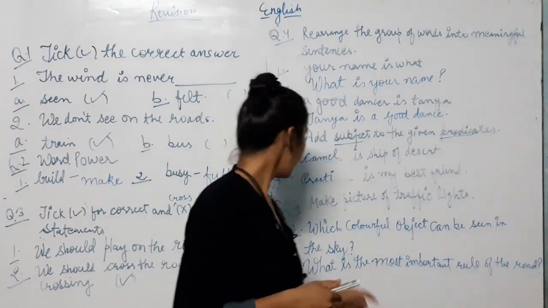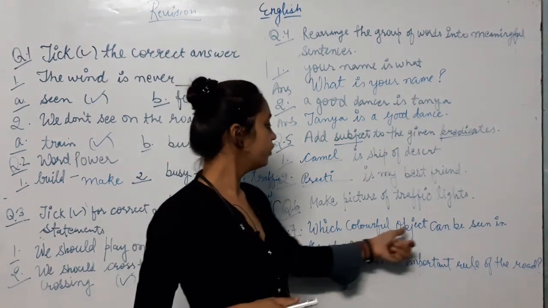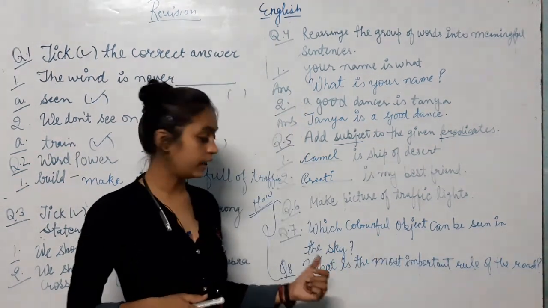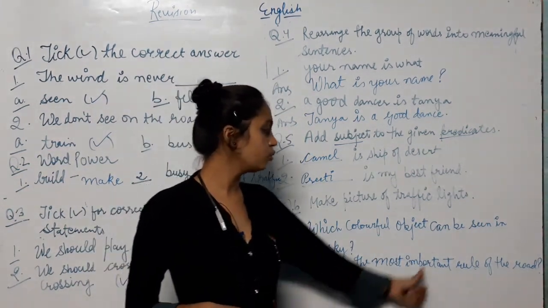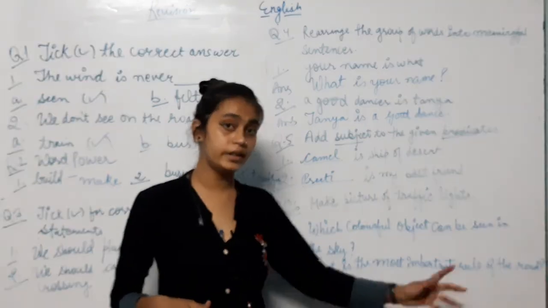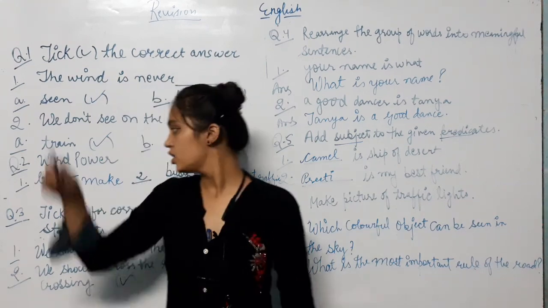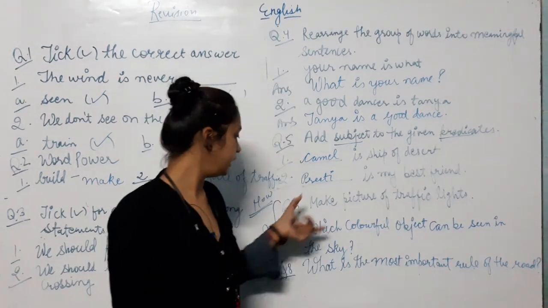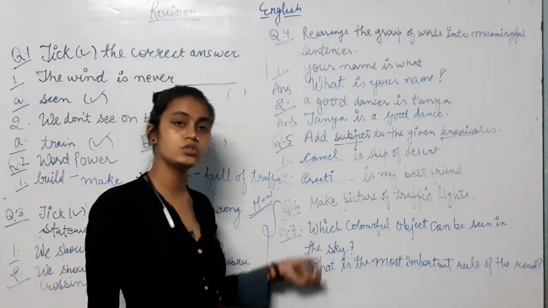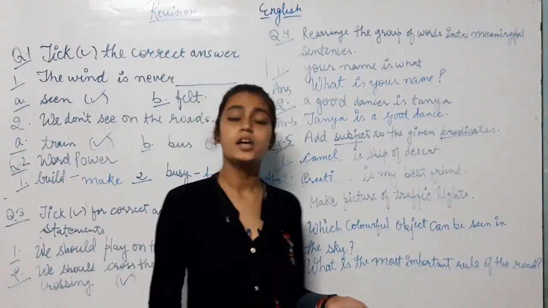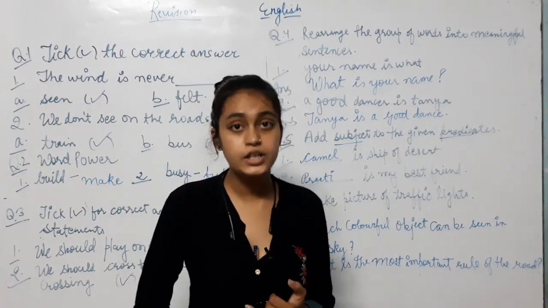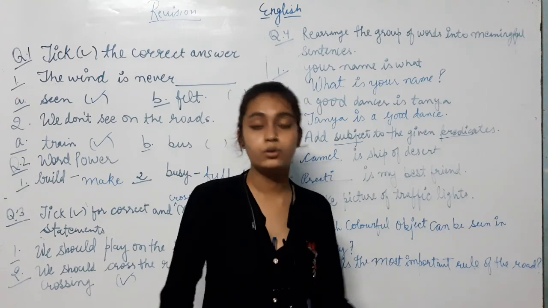Question number 7, which colorful object can be seen in the sky? Question number 8, what is the most important rule of the road? We already did this, so learn that and write it. These are the solved ones, but these are unsolved, so you have to do them by yourself. This work you have to do in English. First learn the complete course, then do it.